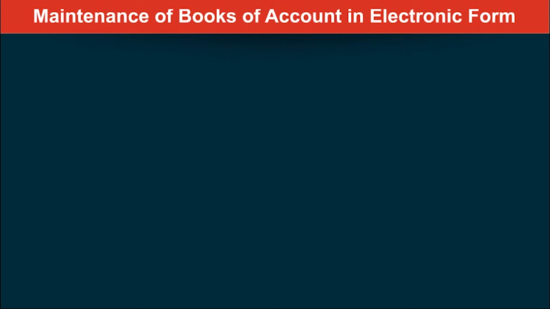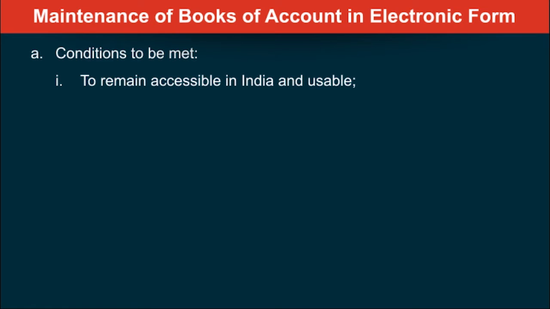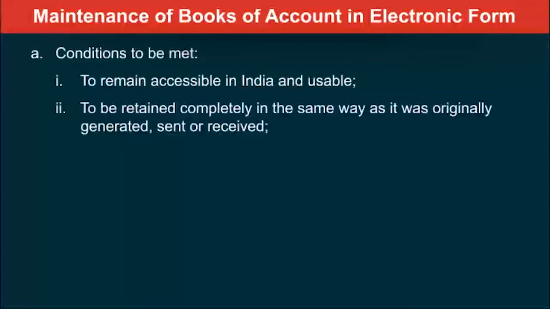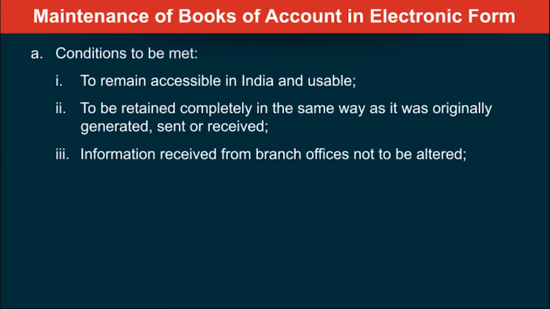Now, the maintenance of books of accounts can be in electronic form also. However, certain conditions have to be met. What are those conditions? One is that it should remain accessible in India and it should be usable in India. You can't have it in formats or in a place where you can't access it from India. Second, it should be written completely in the same way as it was originally generated, not a converted version. Generated, sent or received. Thirdly, information received from branch offices should not be altered.